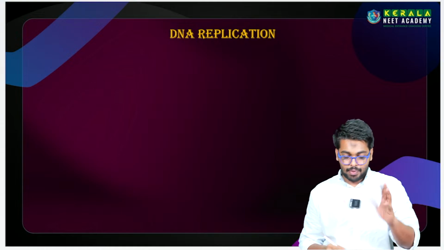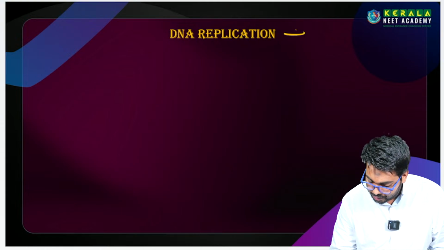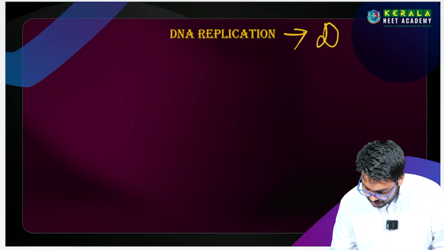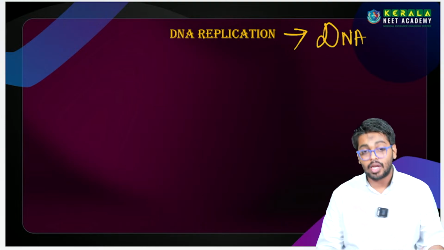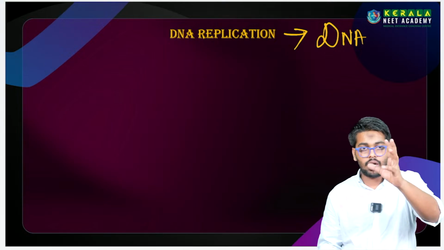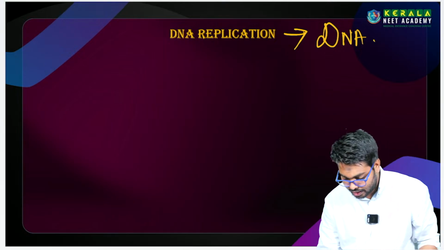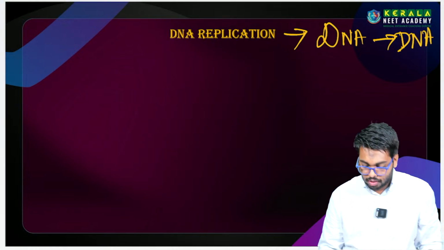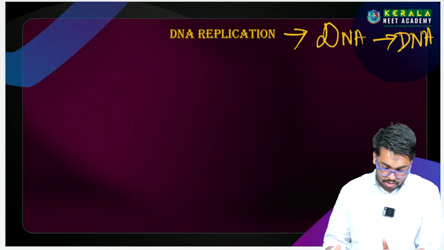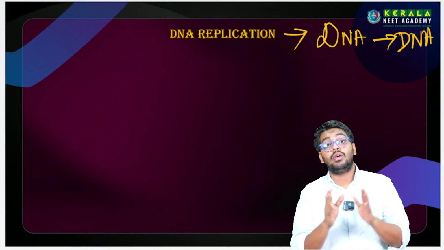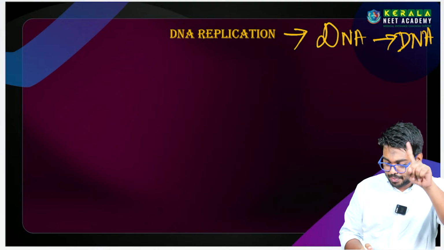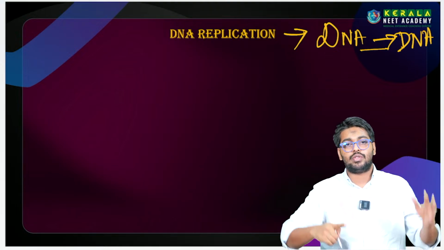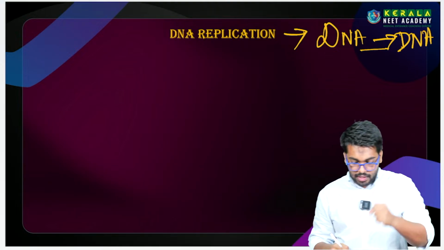So we'll move with the next part, that is DNA replication. So what is DNA replication? DNA replication is making a copy of the DNA. DNA to a DNA is called replication. So this is the part of central dogma. The first part of the central dogma is called DNA replication, that is DNA is produced from the DNA because we are taking copies of the DNA.